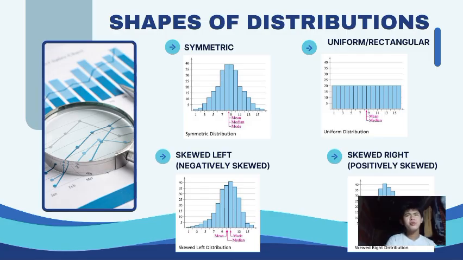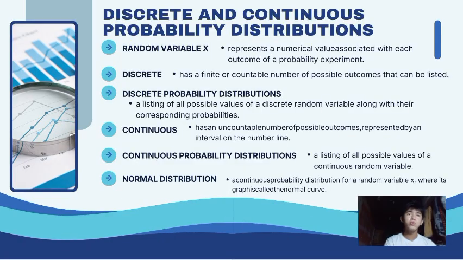Okay, now let's proceed to discrete and continuous probability distributions. So I have here some terminologies and let's define them one by one. First is the random variable x. What is a random variable x, by the way? It represents a numerical value that is associated with each outcome of a probability experiment. You can perform this by tossing a coin. After tossing it, the outcome of a probability experiment is your random variable x.